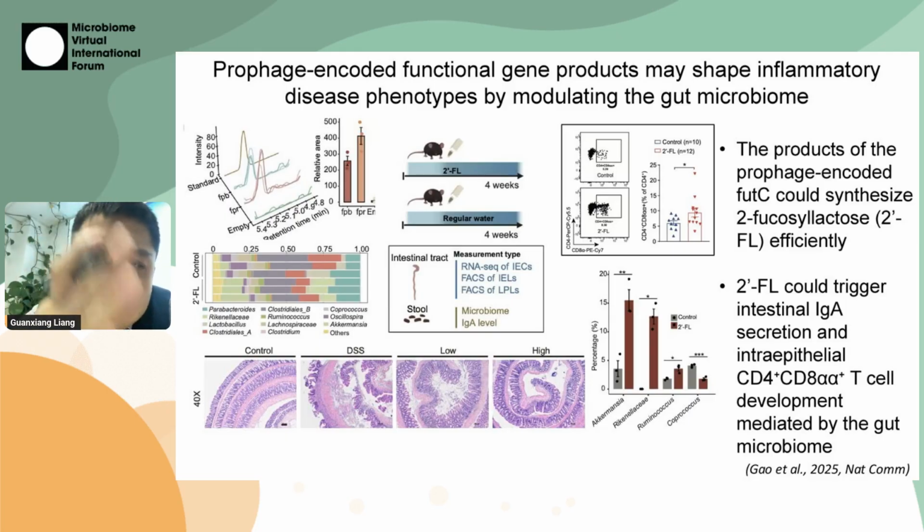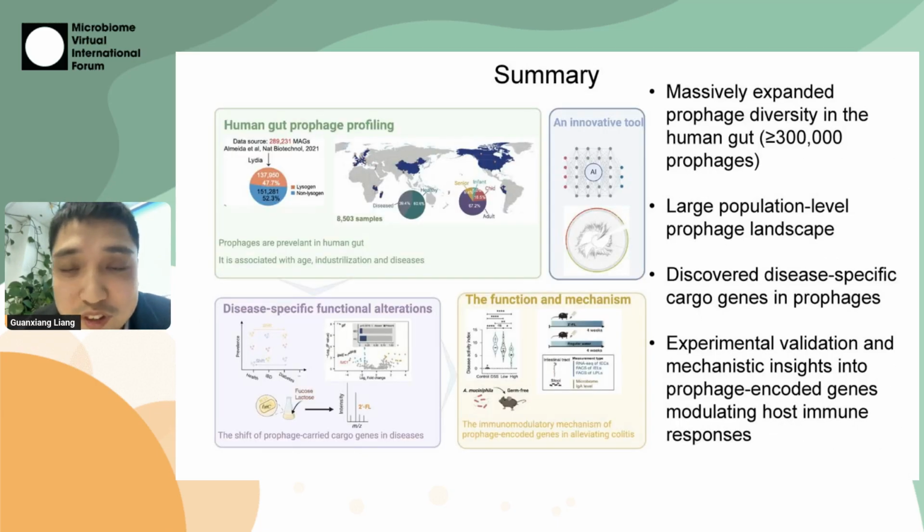It seems the prophage-encoding gene can synthesize an oligosaccharide, and it can modulate the host immune system. That's the general idea of this project.